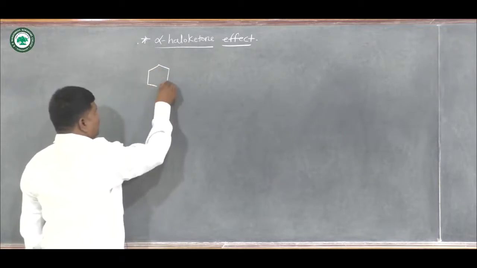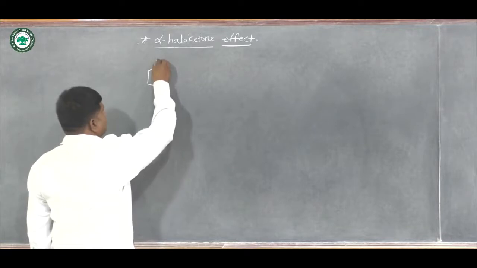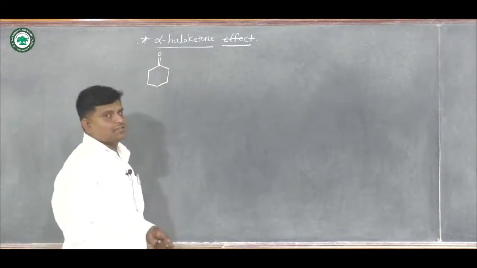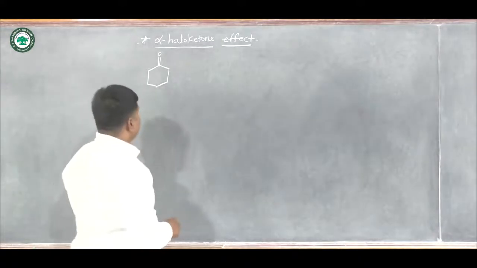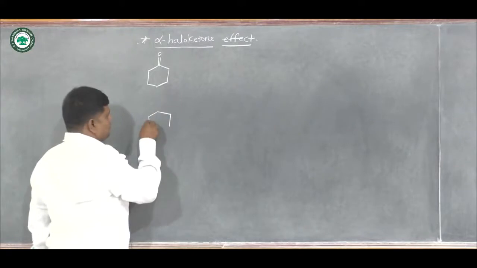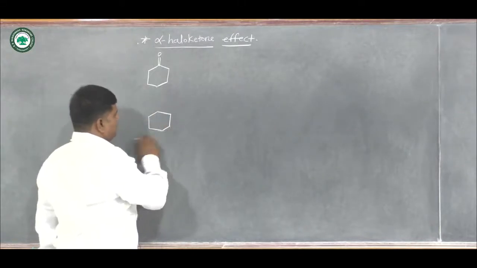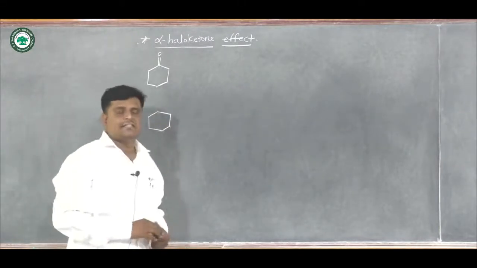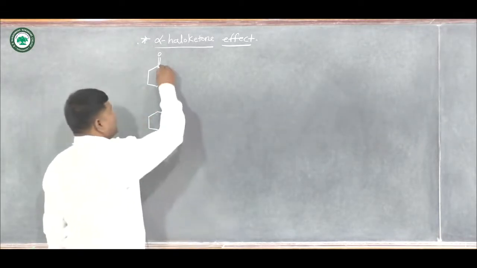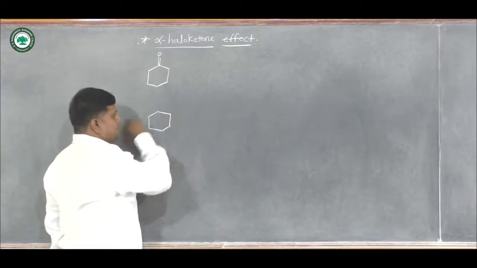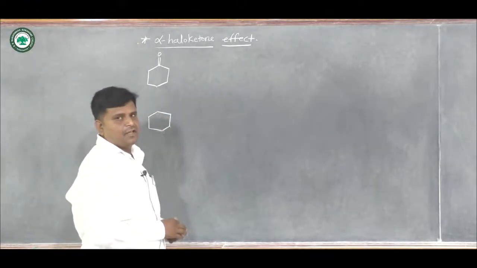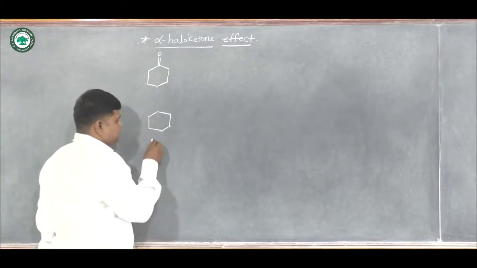structure of cyclohexanone. So this is the planar structure of cyclohexanone, and here this is the structure of cyclohexane. Now what is the difference between these two structures? Here in the cyclohexane ring system, all these carbon atoms are sp3 hybridized.